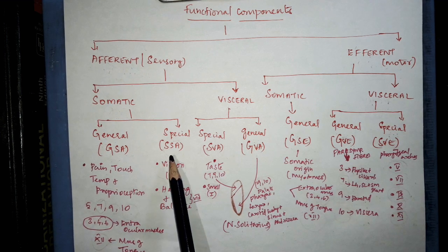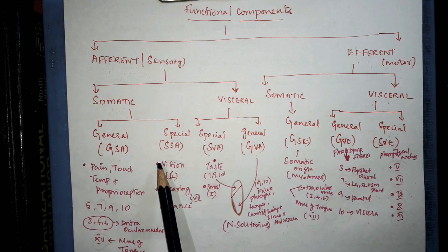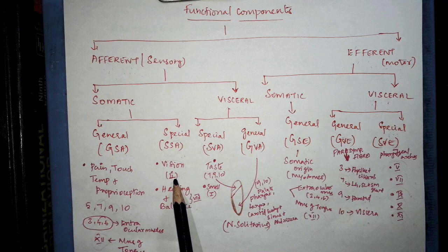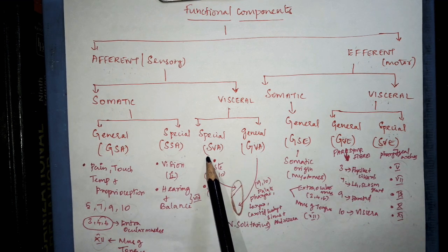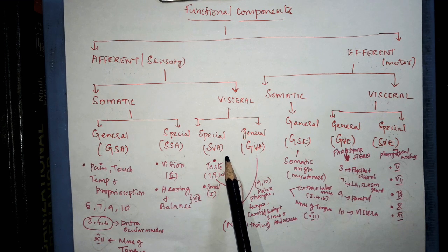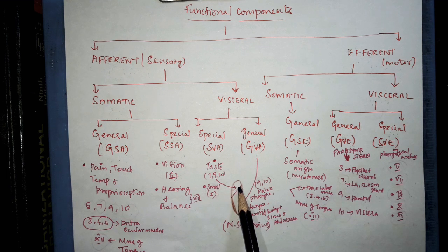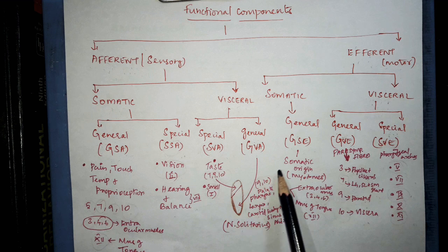And for the special somatic afferent component, this takes special senses from the somatic derivatives like vision and hearing and balance. Vision is through the 2nd nerve, hearing and balance is by the 8th nerve. The next is about the special visceral afferent. This carries special sensation from the pharyngeal derivatives like taste through the 7, 9 and the 10th cranial nerve to the nucleus of tractus solitarius, and smell through the 1st cranial nerve.